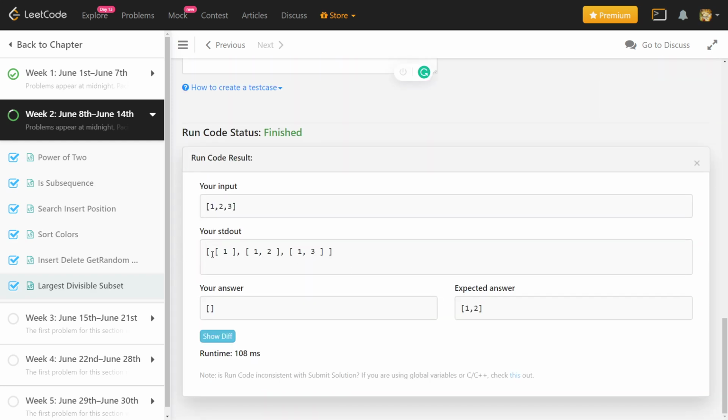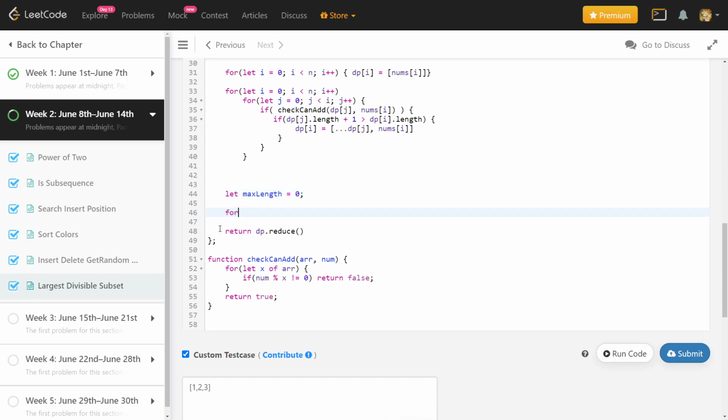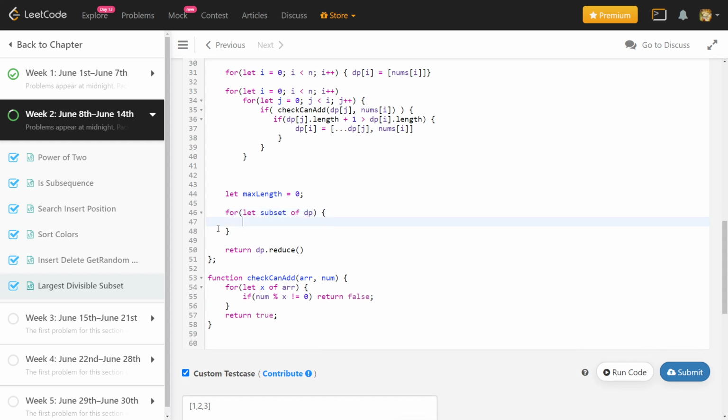So now I have to return the array from here which has the maximum length. For that I will use some JavaScript syntax. You can do this using a loop, so I'll do it first with a loop, and then I'll reduce the syntax. So let maxLength equal 0, and for let subset of dp. Every dp entry will hold a subset.